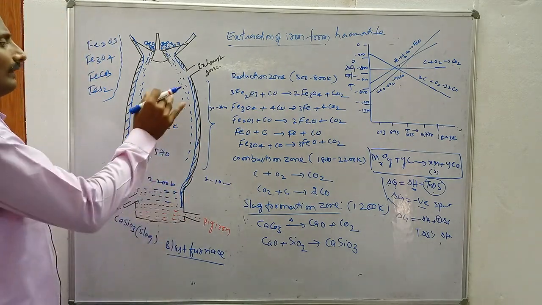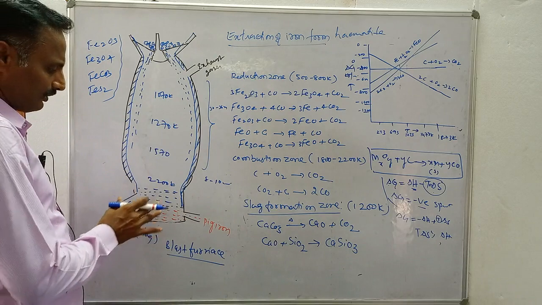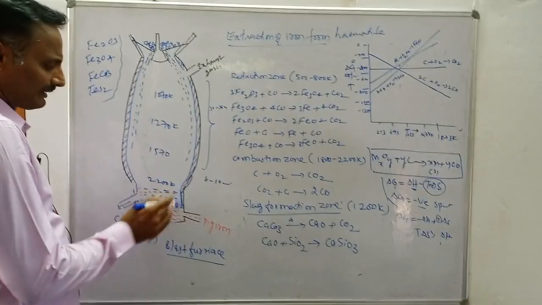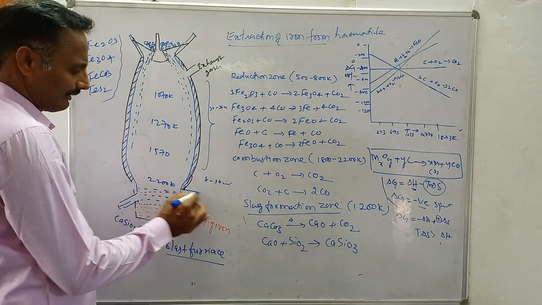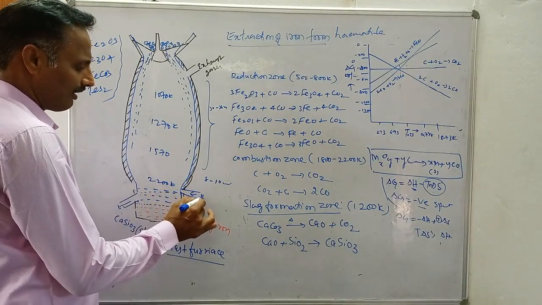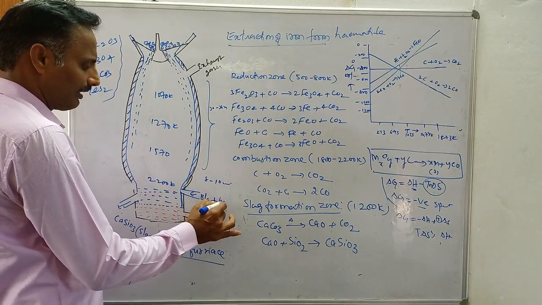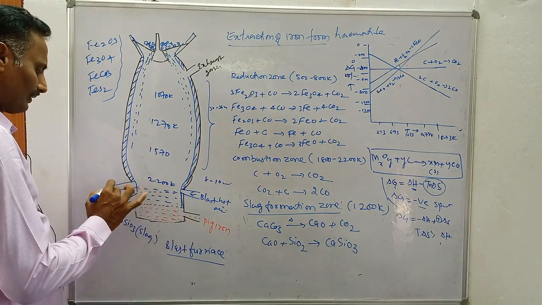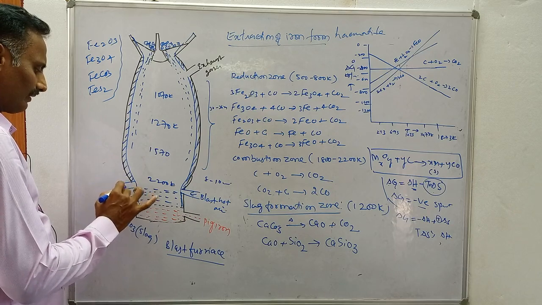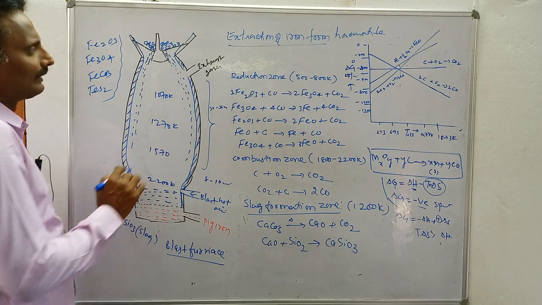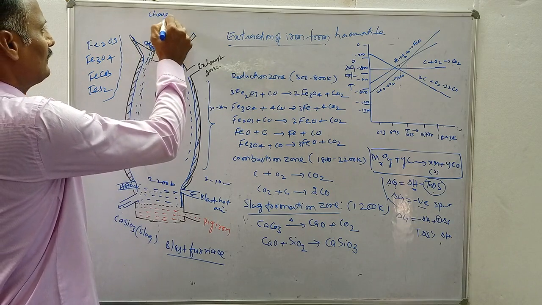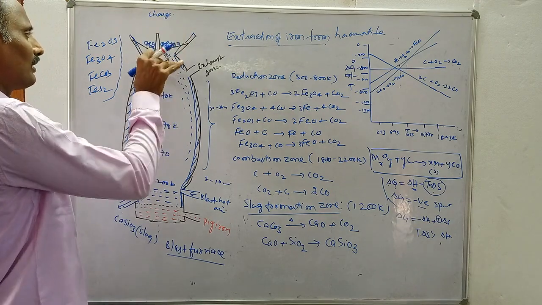And the highest temperature zone at the bottom of the furnace is about 2200 Kelvin. Here we are passing a blast of hot air with oxygen. This is hot air you are passing for burning of coke. Here a charge is introduced at the top of the furnace.